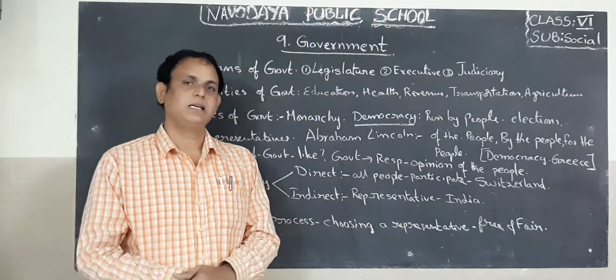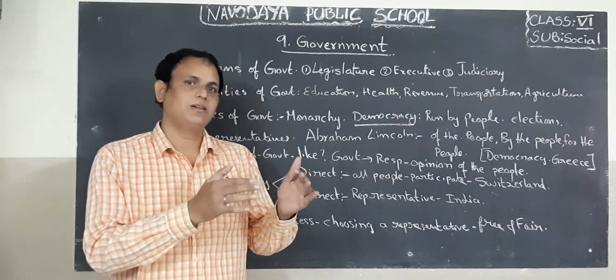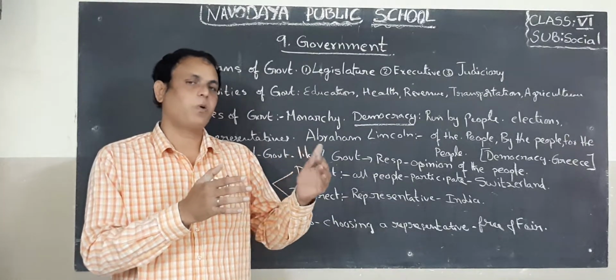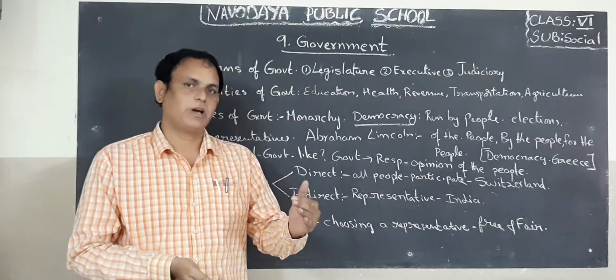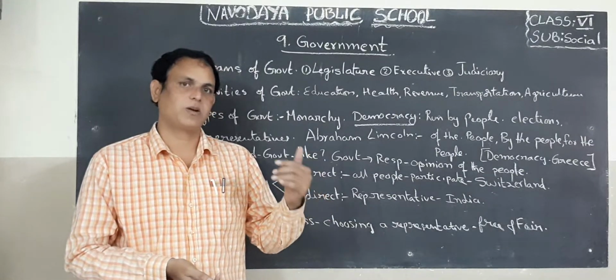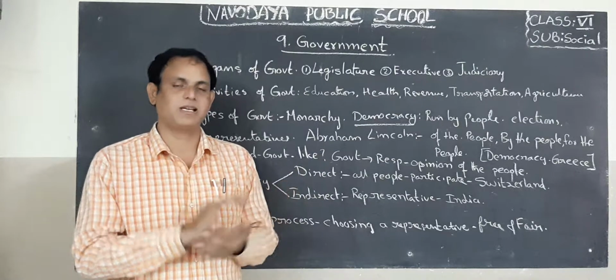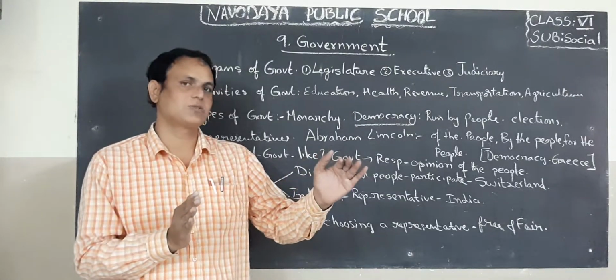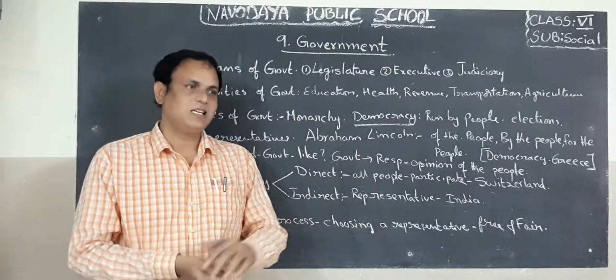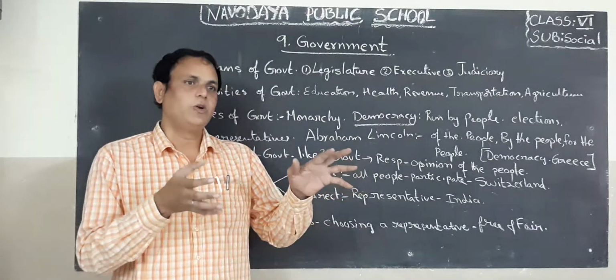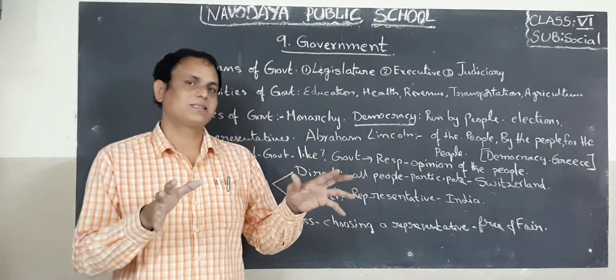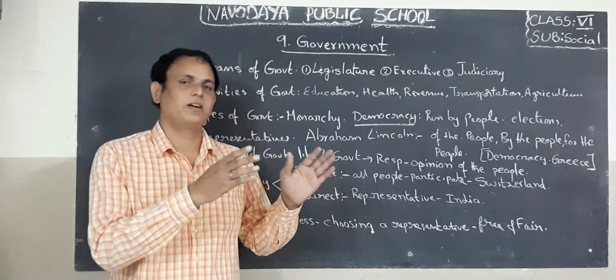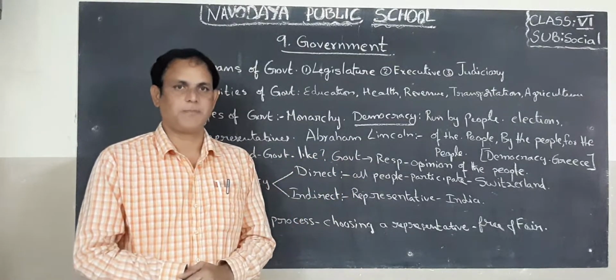So in this way, the government will appoint some employees: group 1 employees, group 2 employees, group 3 employees, group 4 employees, and lower employees also. Every month the government will give salaries to the employees. These employees will do the functions in the different departments, etc.